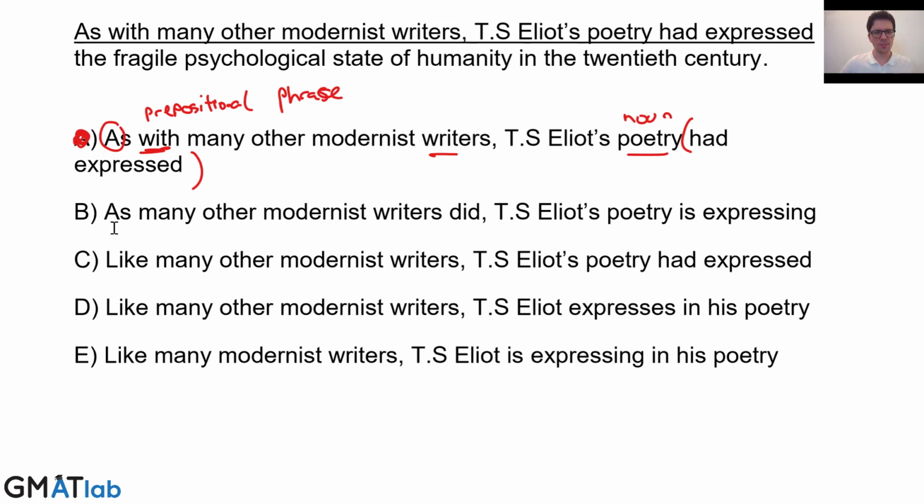In B, we've got as many other modernist writers did. Okay, so this is perfect up to here. We've got as many other modernist writers did. This is exactly how we should use as. But we have a problem in B that doesn't really work: T.S. Eliot's poetry is expressing. Now, if we had T.S. Eliot's poetry expressed, that would be going in the right direction.